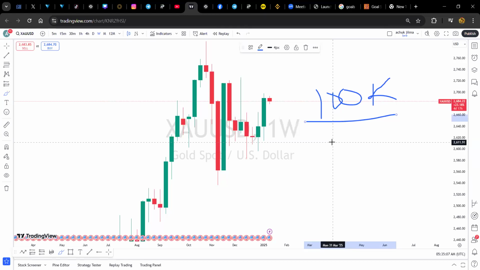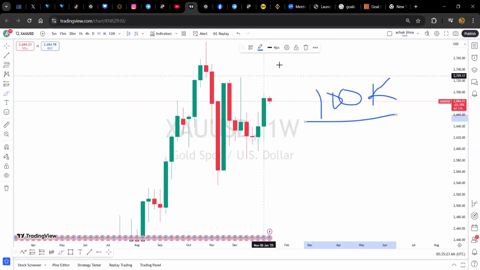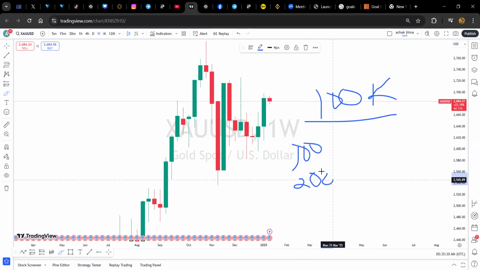And it is always good to set a goal and begin with what you have. So we have $100. That is where we want to start from. This is a real account. So the first thing we want to do with this $100 is to be able to double it. If we can take $100 and double it to $200, then now we would have this amount of money. And then from this amount of money, we can go on to the next set of goals that will help us achieve our 100K.